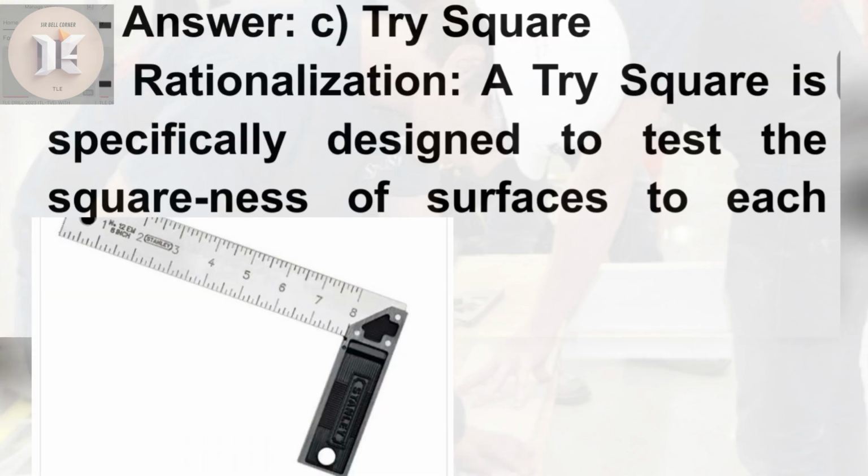Answer. C. Tri-square. Rationalization. A tri-square is specifically designed to test the squareness of surfaces to each other.